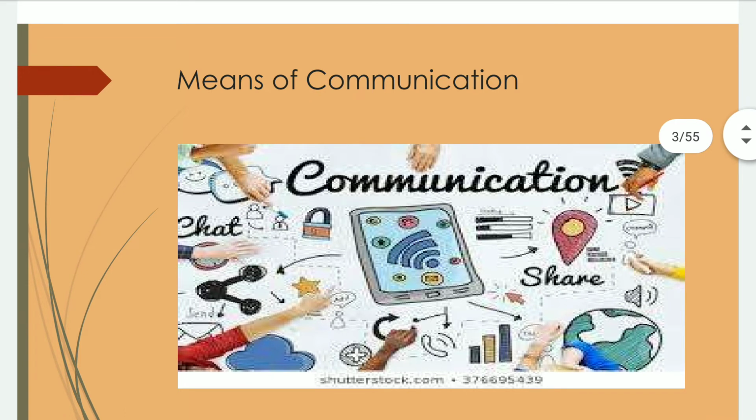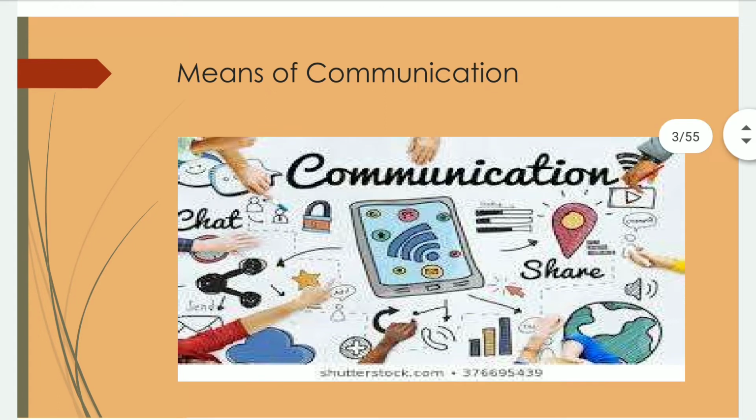Before we discuss the means of transportation, now look at these. These are the means of communication. As today we are discussing in an online class on a YouTube channel, we are using a mobile phone, television, and newspaper. All these are the means of communication. Means of communication may be formal or informal.